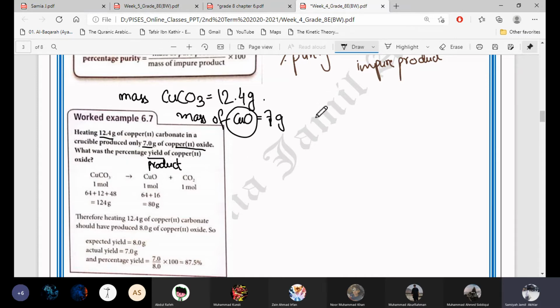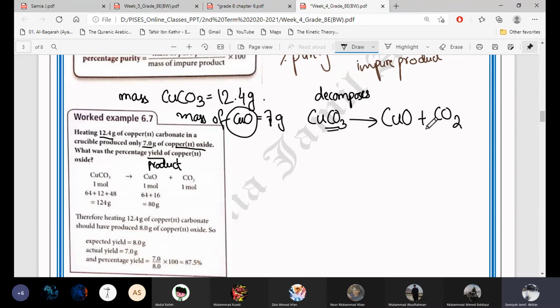See, the equation is copper carbonate. Heating copper carbonate in a crucible. So we are doing an experiment and they are heating copper carbonate and it is giving copper oxide. What is the other thing formed? Ma'am, carbon dioxide. Yes, very good. So whenever a carbonate is heated, whenever a carbonate decomposes, it will always give carbon dioxide. Remember this thing. Whenever a carbonate decomposes, it releases carbon dioxide.